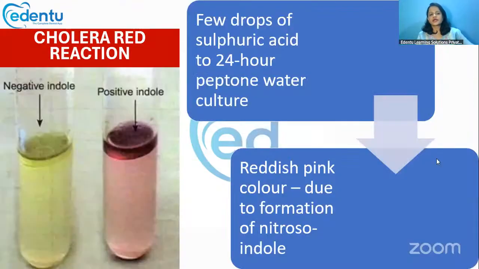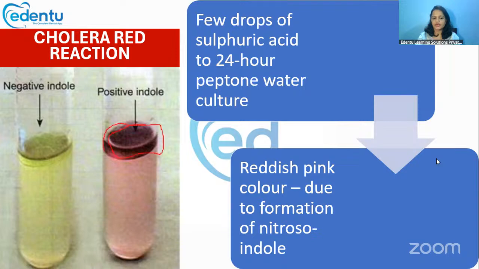Then there is something called the cholera red reaction. Vibrio cholerae will be positive for the indole test and also positive for the nitrate test. If you add sulfuric acid to a 24-hour peptone water culture, Vibrio cholerae will show a reddish pink color like this.